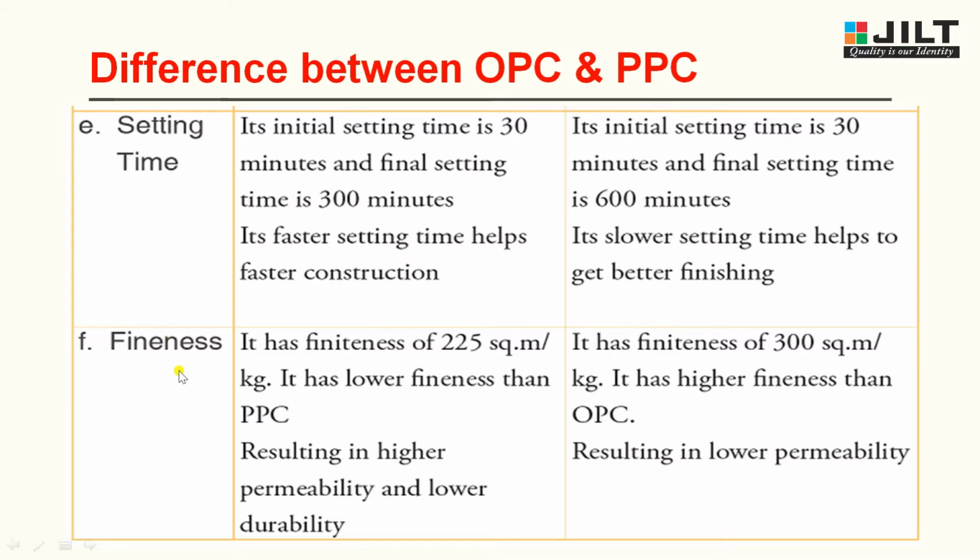Coming to the last property, fineness. OPC has a fineness of 225 square meter per kg. It has lower fineness than PPC, resulting in higher permeability and lower durability. Whereas PPC has a fineness of 300 square meter per kg. It has higher fineness than OPC, resulting in lower permeability.